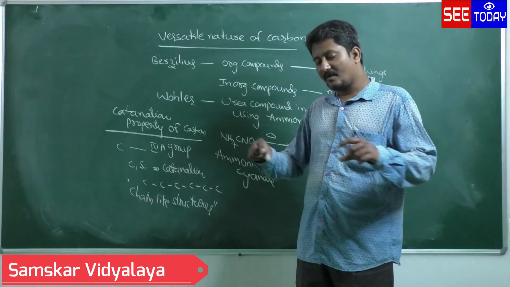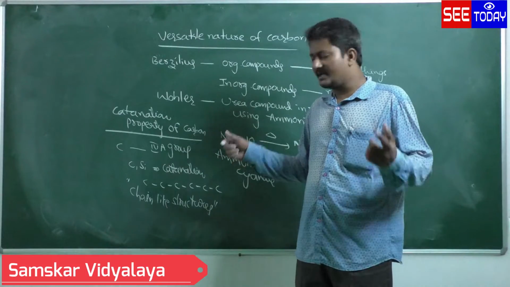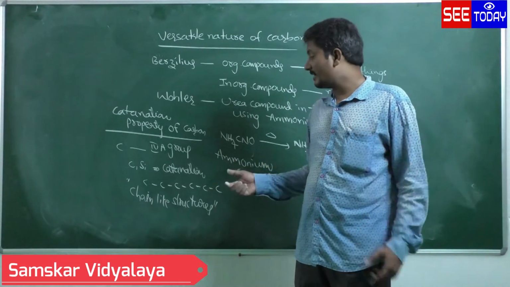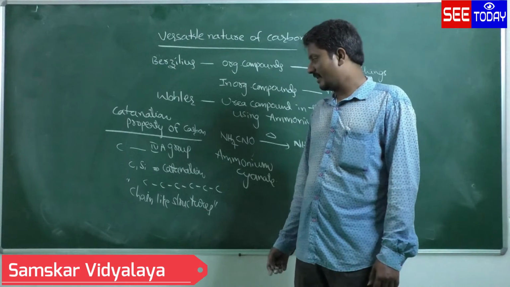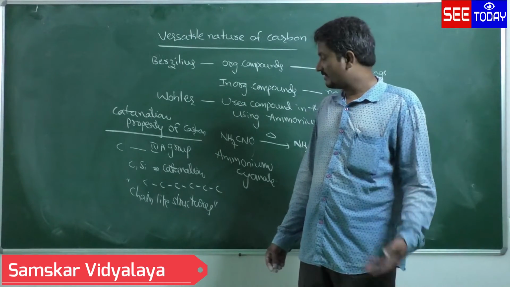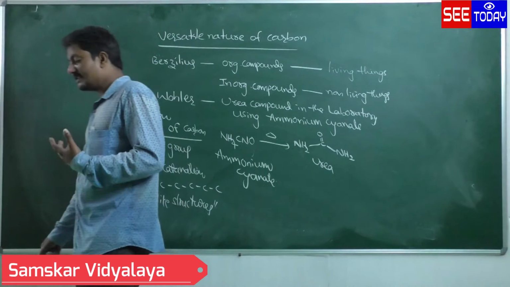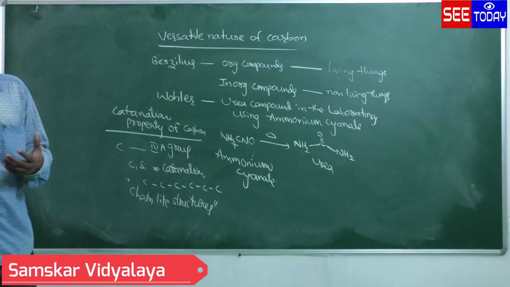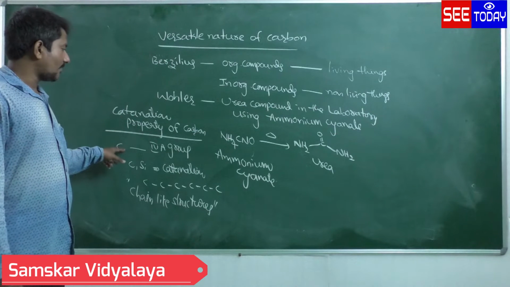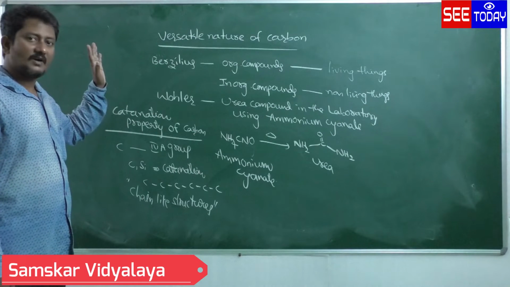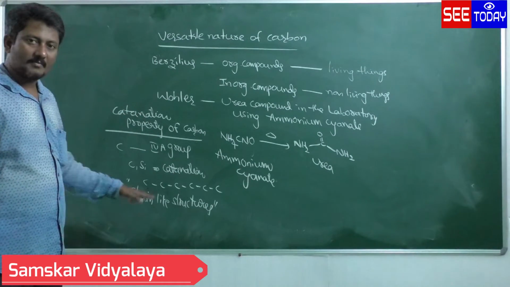So carbon can link to another carbon in a chain manner. That's why millions of compounds can be synthesized in the laboratory from carbon. So we have to know all those properties. We study these carbon compounds under a special branch which is called organic chemistry. Okay, catenation property of carbon, then versatile nature of carbon.